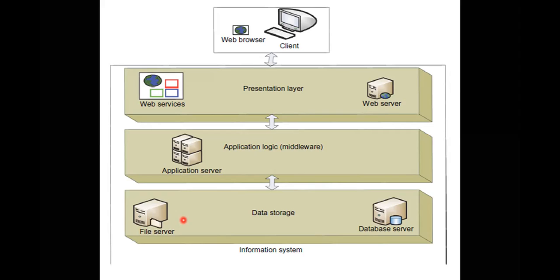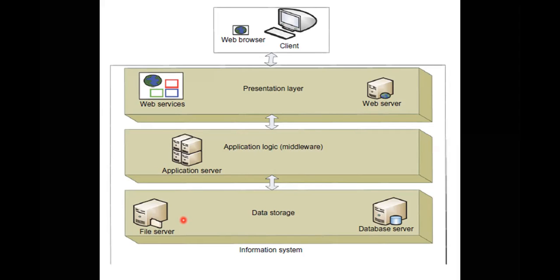The last one is the data storage, or you can call it the resource management layer. This data layer deals with different data sources, maintains the data sources of the information system, and you can monitor the data elements of it.